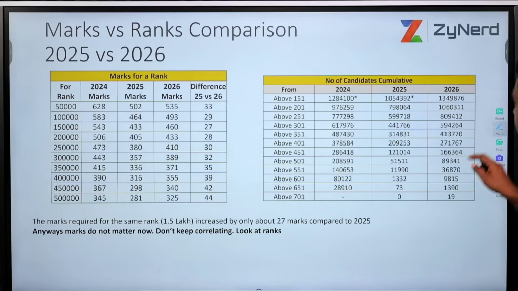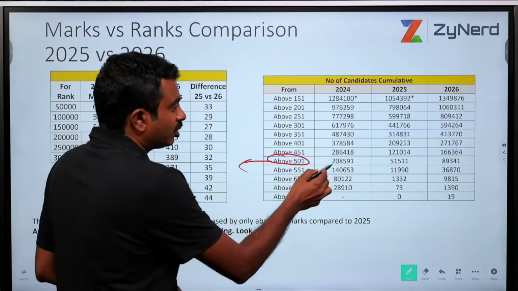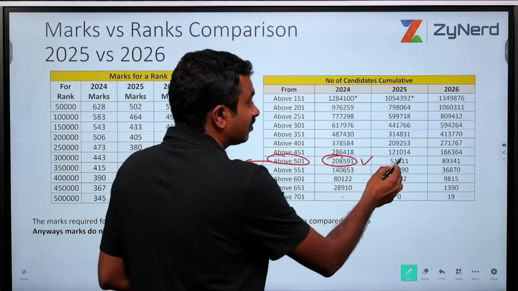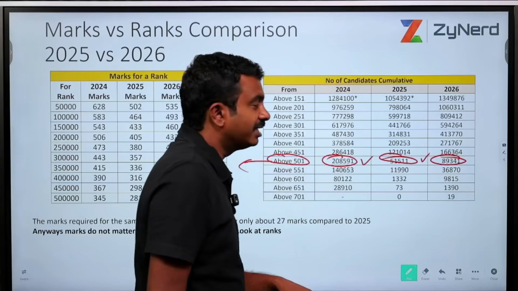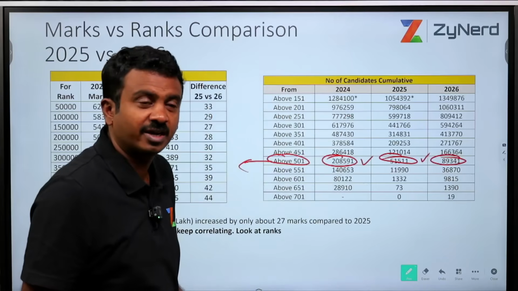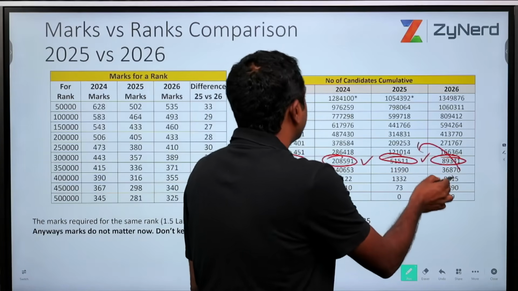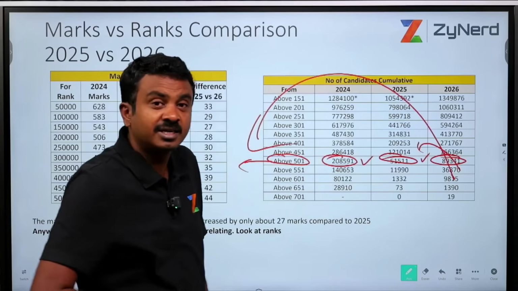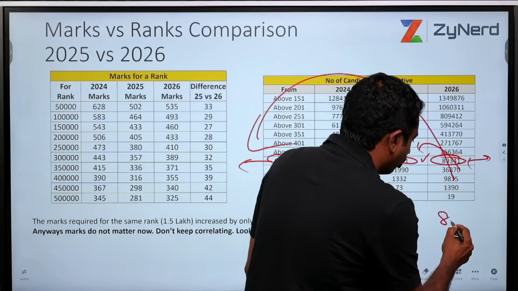Similarly, if you look at it here, you will see that above rank 501 last year, in 2024, 2 lakh candidates were there. In 2025, it was extremely difficult, 51,000 people were there. And in 2026, 89,341 were there. Because it is the same difficulty level, I will go to this year, I will go to that year, it doesn't matter. All that matters is, I am 89,341 this year.